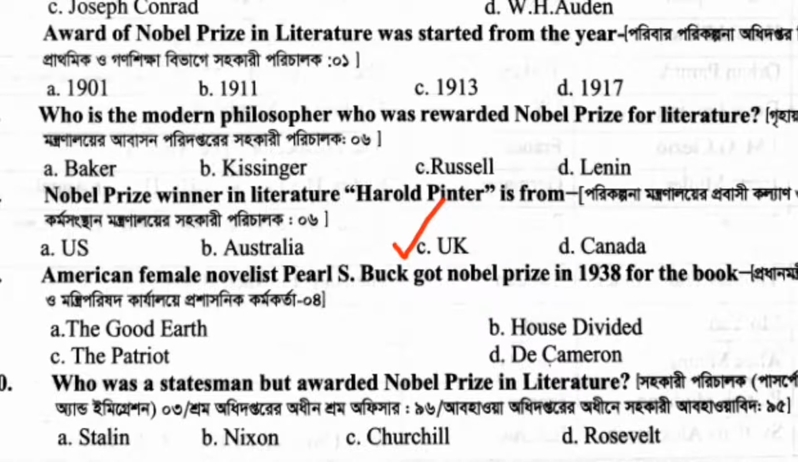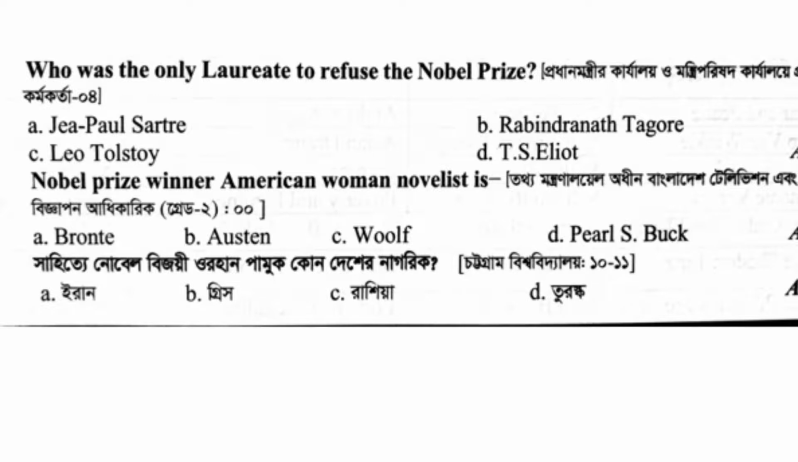American female novelist Pearl S. Buck got Nobel Prize in 1938 for the book dash. The Good Earth. Who was a statesman but awarded Nobel Prize in Literature? Winston Churchill. Who was the only laureate to refuse the Nobel Prize? Jean-Paul Sartre. Nobel Prize winner American woman novelist is dash.